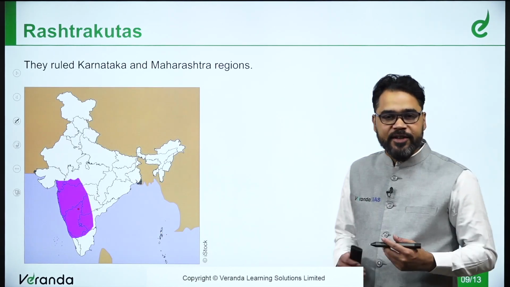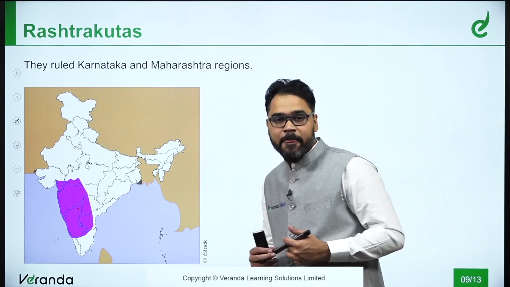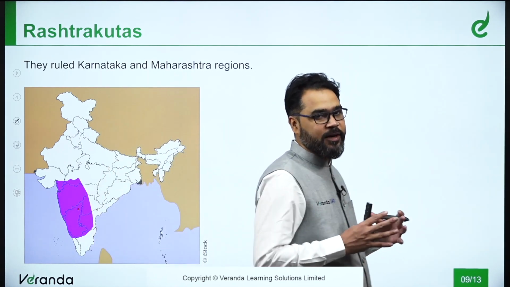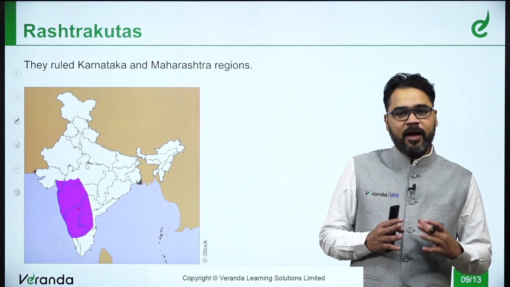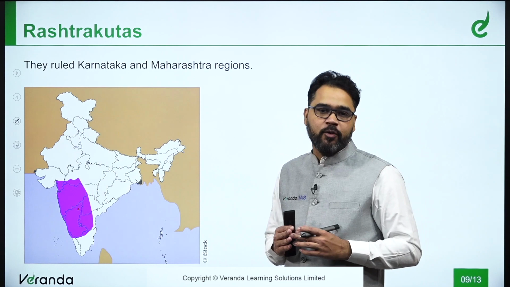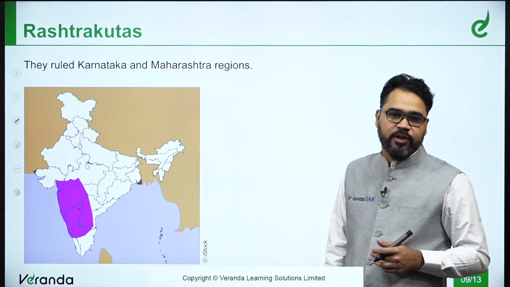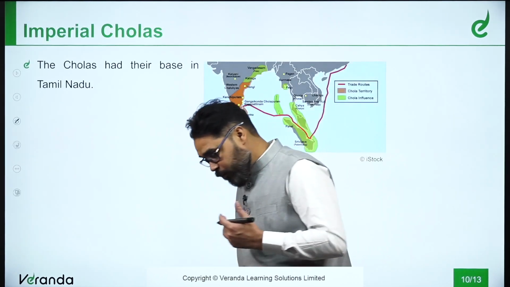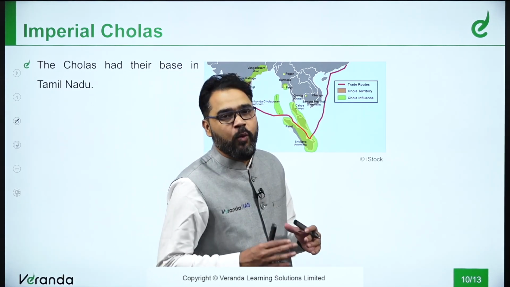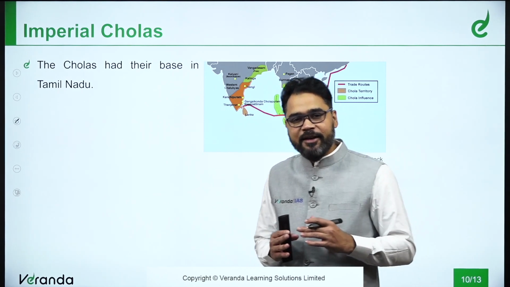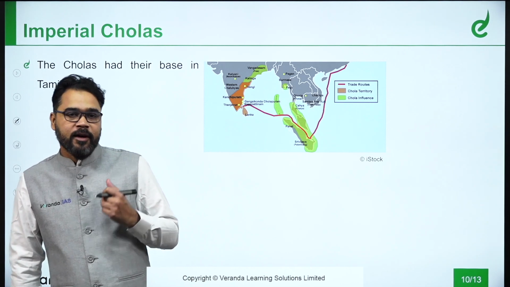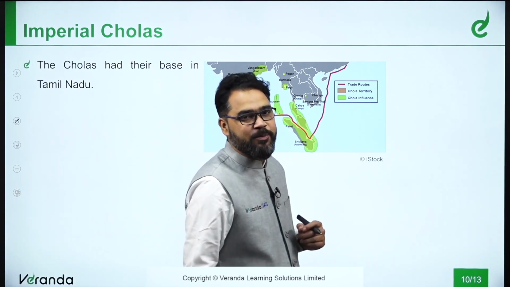Later on, in the regions of Karnataka and Maharashtra, not entire Karnataka, but a major chunk of Karnataka, along with part of Kerala and Maharashtra, a very prominent force was the Rashtrakutas. They emerged as one of the most important rulers in this region for quite a long time. After that, specifically with reference to Tamil Nadu, the control was established by the Cholas.